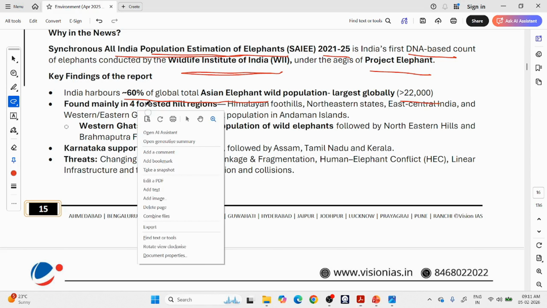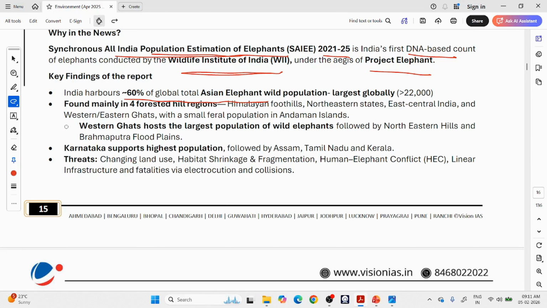Mainly found in 4 forested hill regions: Himalayan foothills, northeastern states, east central India, and Western Ghats and Eastern Ghats. So imagine Himalayan foothills in the northern part, northeastern states, east central India, Bengal, Chhattisgarh, Jharkhand. Then Western Ghats from Gujarat, Maharashtra till Kerala.